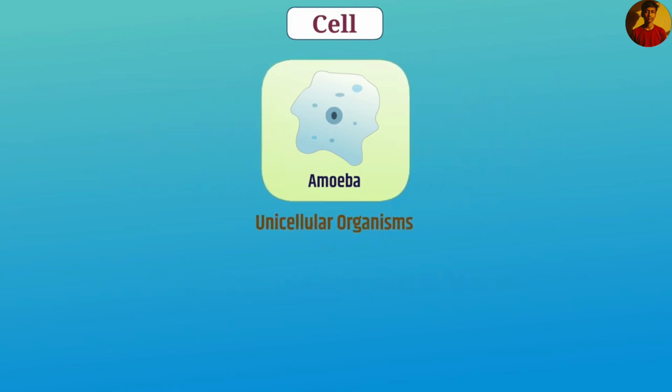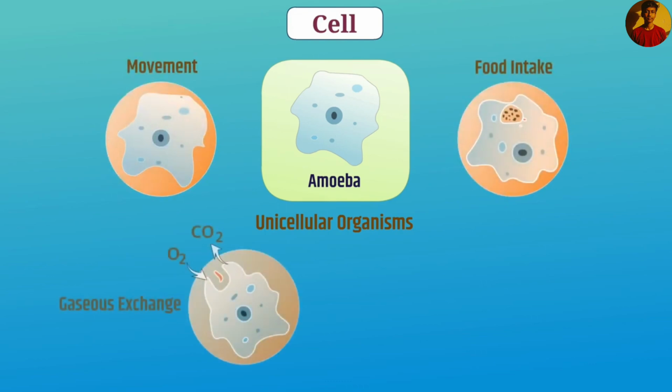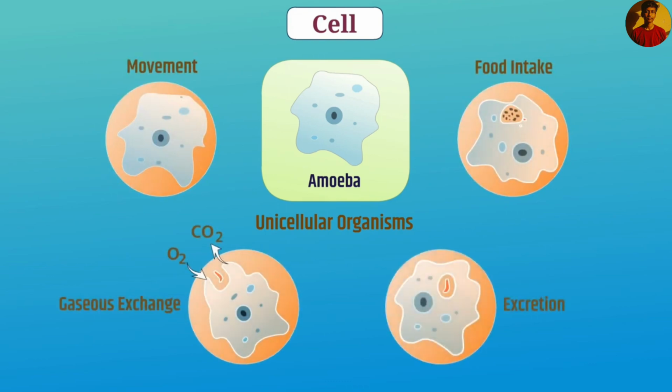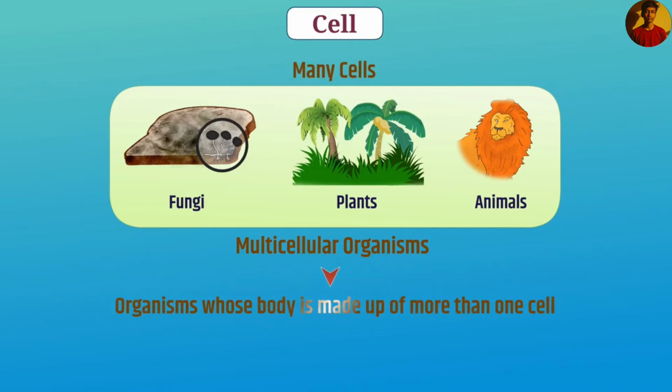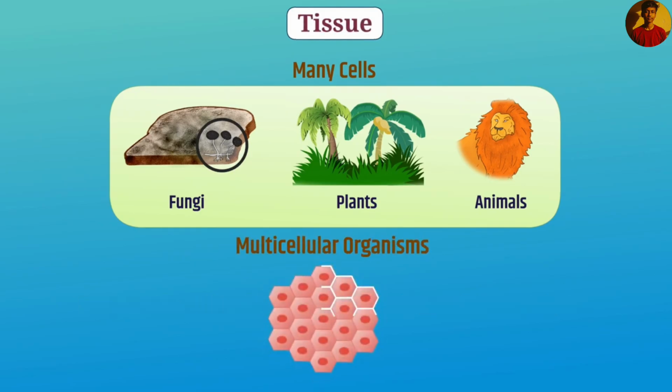In such organisms, the single cell carries out all fundamental functions like movement, food intake, gaseous exchange, and excretion. And in other organisms, many cells combine to form one organism. Organisms whose body is made up of more than one cell are called multicellular organisms. In such organisms, cells form different groups, in which each group performs a specific function.